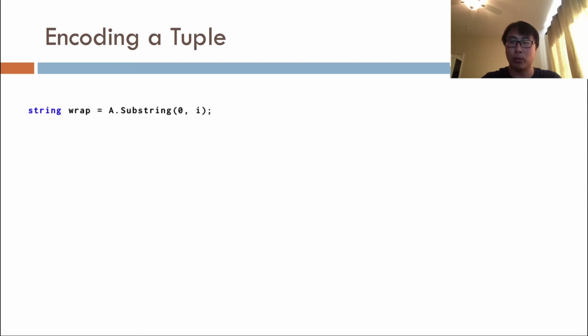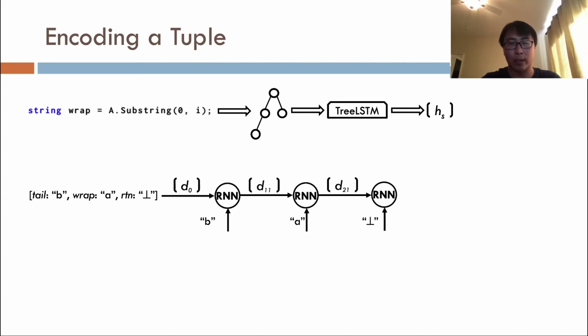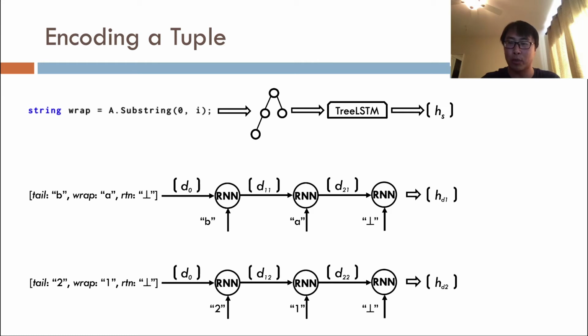Given a statement in a tuple, we extract its AST and fit it into a tree LSTM, which produces the embedding HS along the static feature dimension. As for the program state, we treat it as a sequence of values and run them through an RNN. Specifically, we feed the value of each variable one by one to an RNN and take the final hidden state of the RNN, HD1, as the first embedding along the dynamic feature dimension. Similarly, we take another program state in a different execution to produce HD2 as the second dynamic embedding.